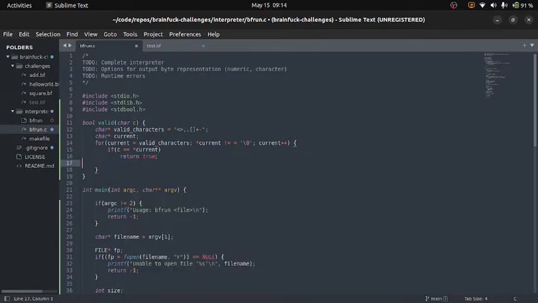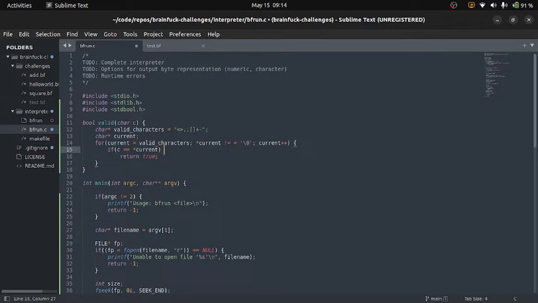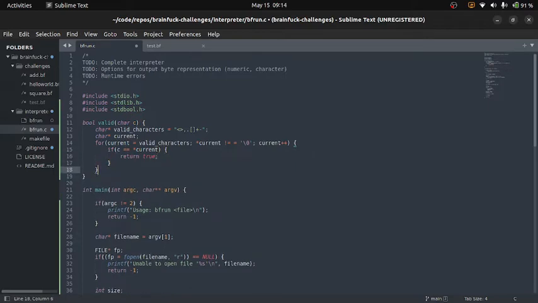Oh, whoops. Forgot it again. Like I said, programming a lot of C11.